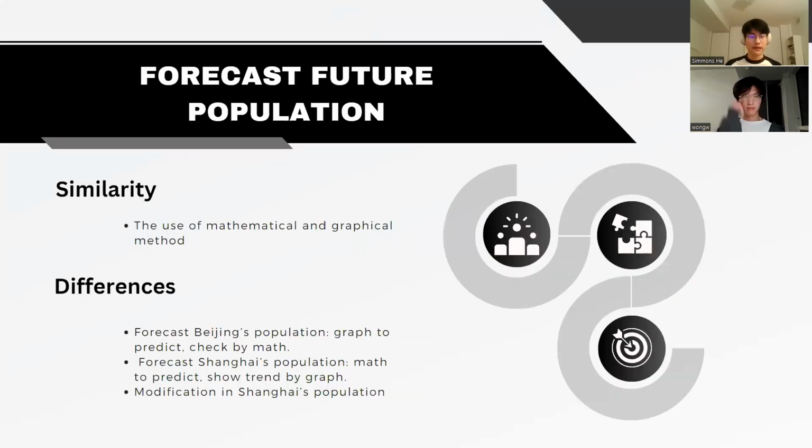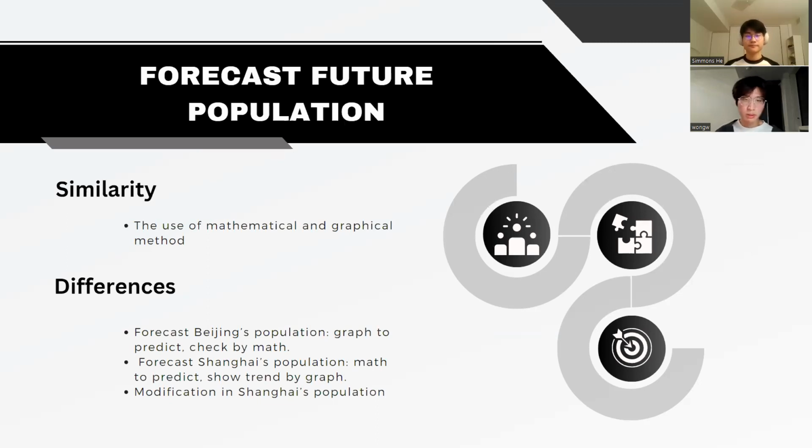So after that, we're going to compare and contrast the methods to forecast the future population for Beijing and Shanghai. We both utilize the mathematical model, especially calculus and a graphical method, to illustrate future population and increase reliability. And for me, I use Desmos as a tool to assist me to predict the future population by plugging in the function. On the other hand, William used the data to calculate the rate of change of GDP and population to predict the population, and used a graph to provide us a vertical trend of the future population of Shanghai.